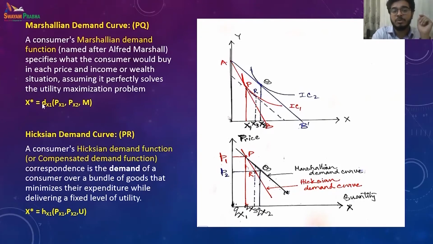So over here you see that X star, the quantity demanded for X1, is a function of price of X1, price of X2, and N. So you are considering ceteris paribus. So basically the demand for X1 is actually a function of price of X1. Whereas for the Hicksian demand curve, you are trying to keep the utility the same. So again the demand for X1 is a function of price of X1, but you are considering utility here. Okay.